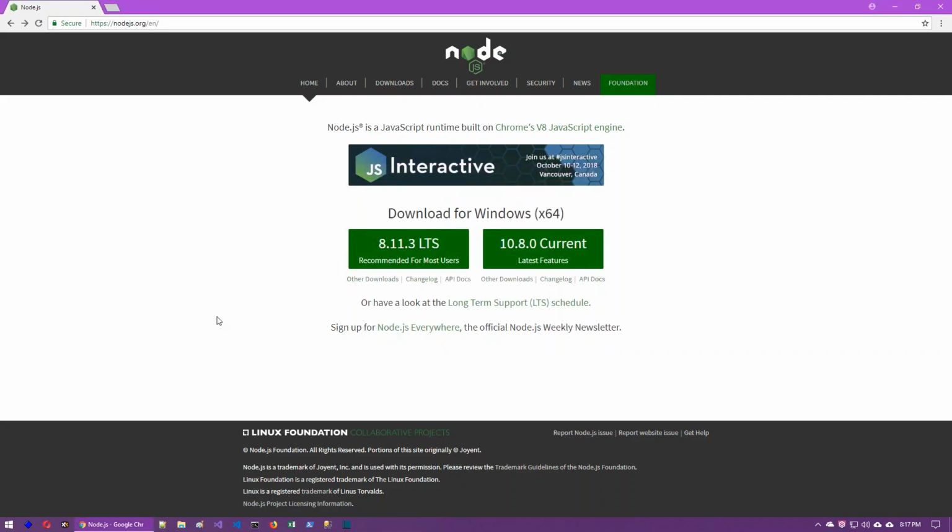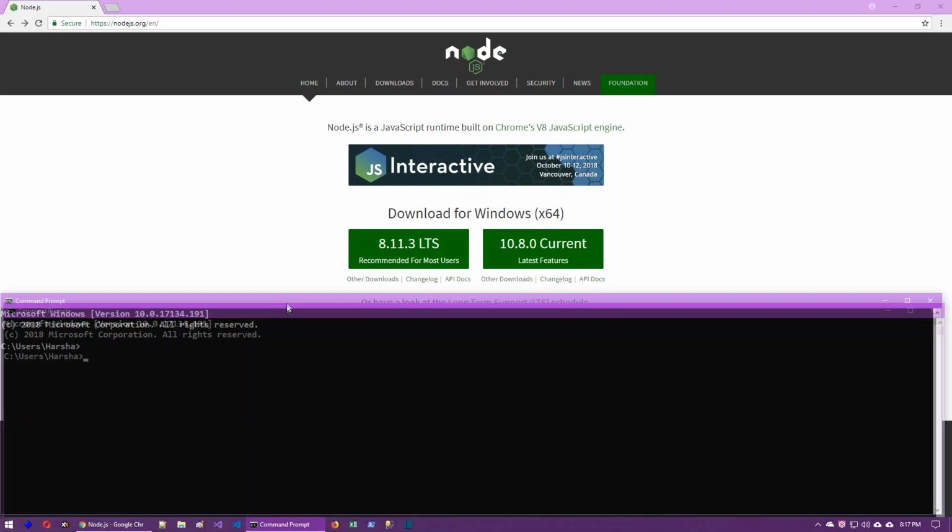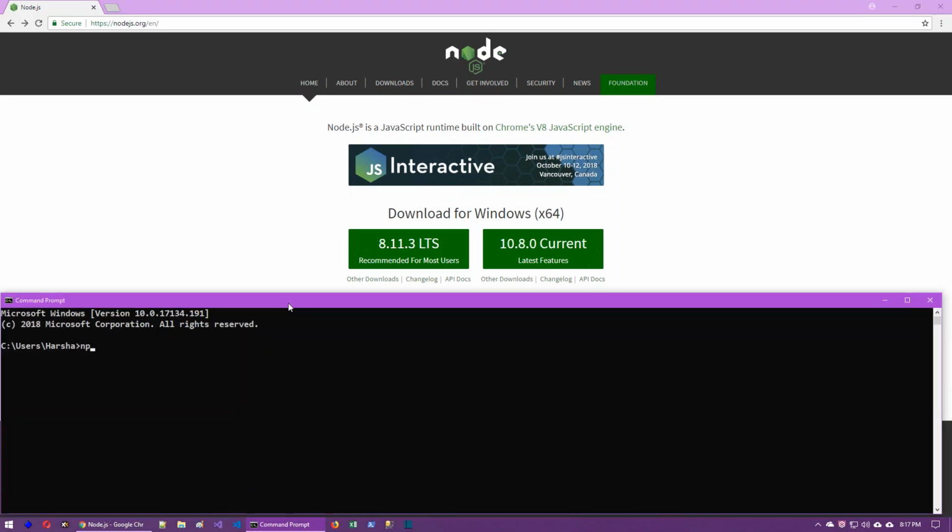Installation completed. Now after installing Node.js, what we have to do, open our command prompt window. We have to enter one command saying npm install typescript -g. We are going to install a package called TypeScript globally. Globally means in the entire system, in all the folders, the package will be available.